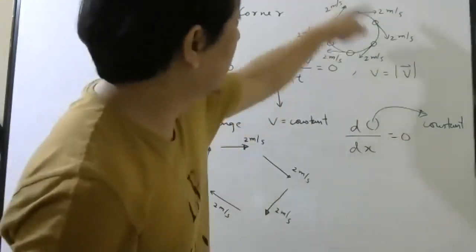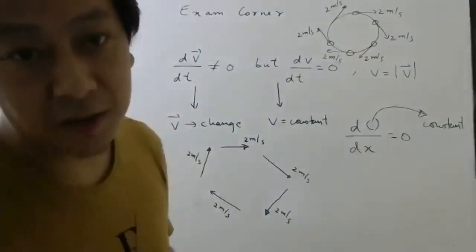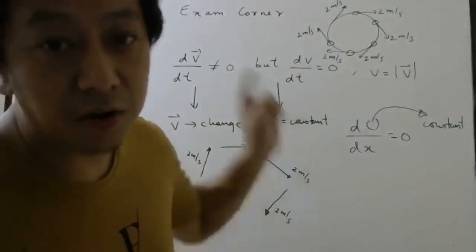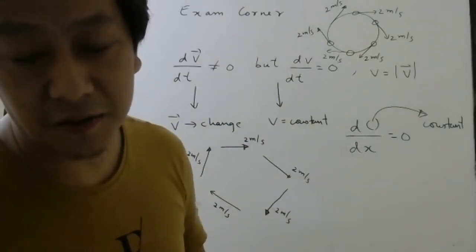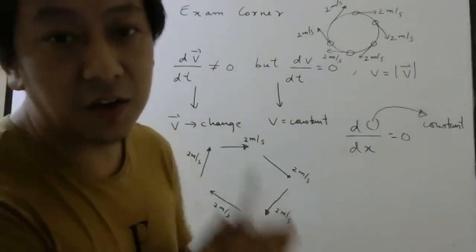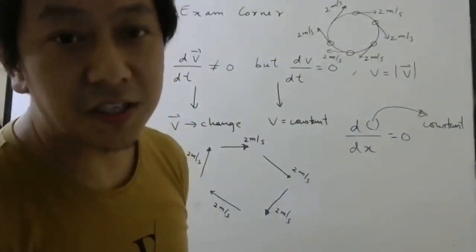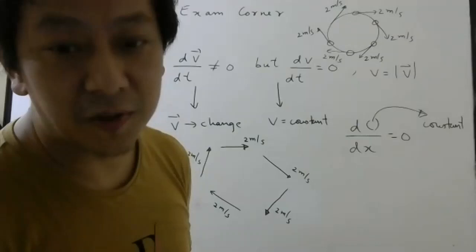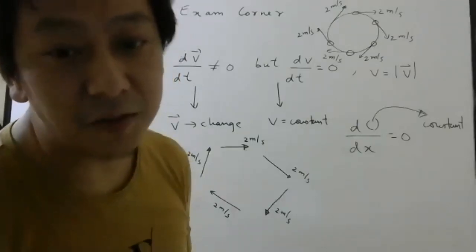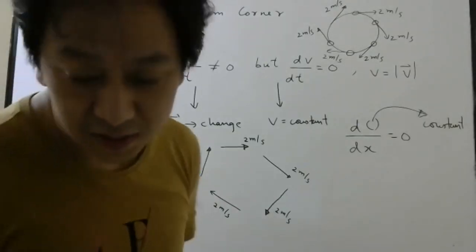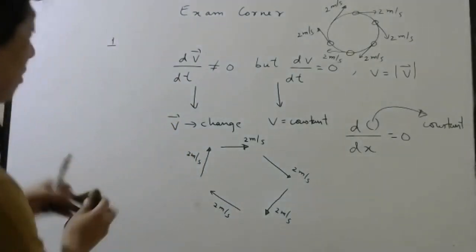So in this problem, if I ask you what is constant, is the magnitude constant or is the velocity constant? Speed is constant or velocity is constant here? Speed, because speed is nothing but the magnitude of velocity.